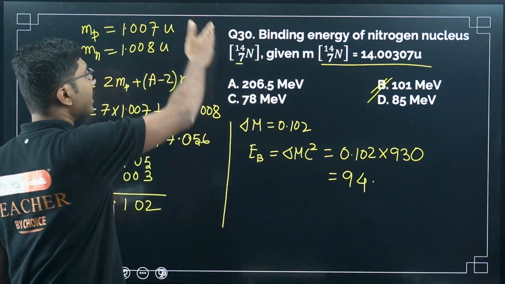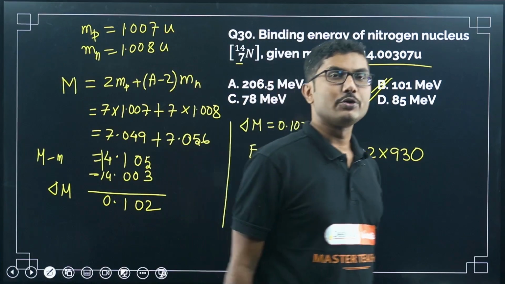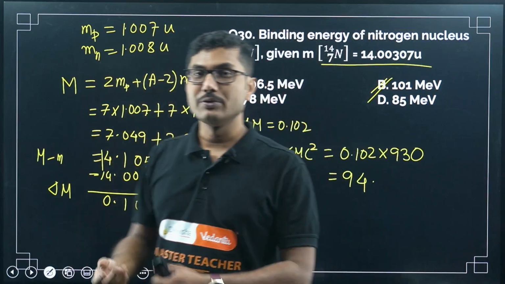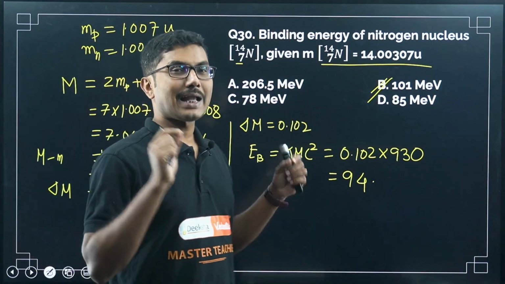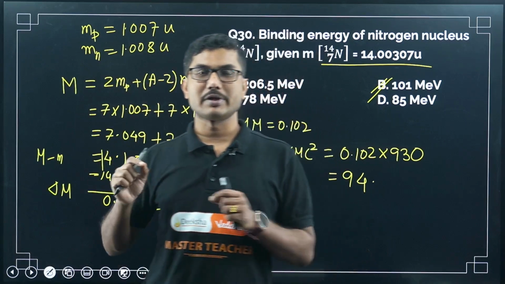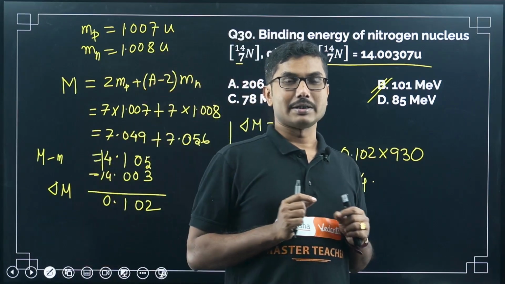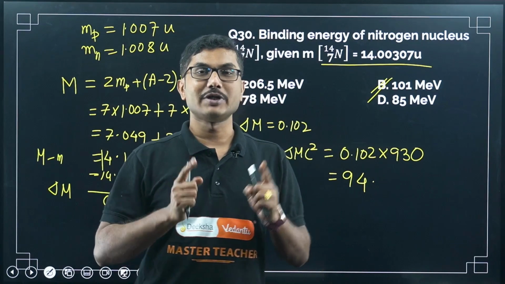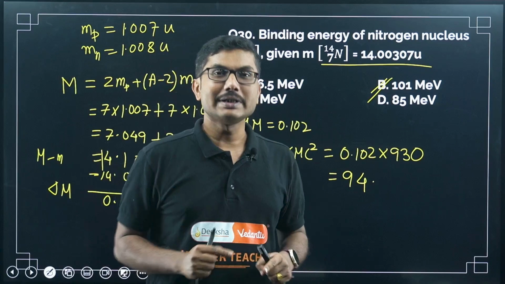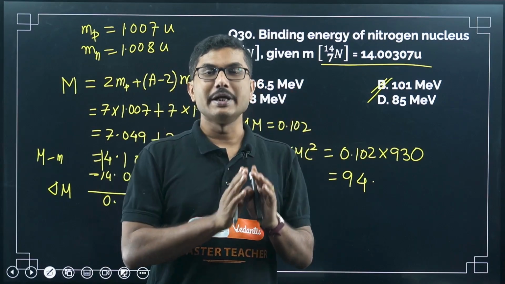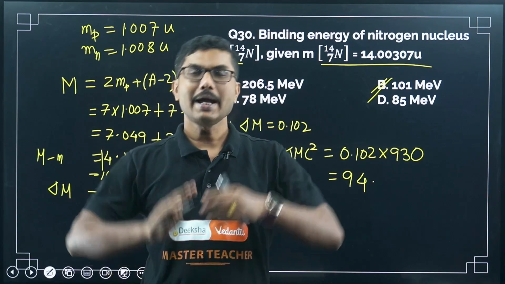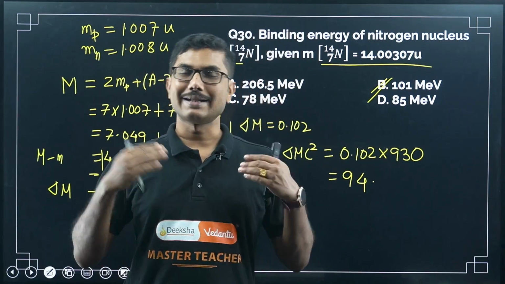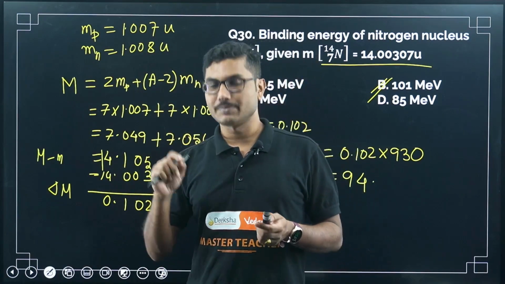And 1 point reduction is huge because of this factor 930. If you remember more decimal points, say 1.0028 and 1.00834, you can use that, but that will be a waste of time. If you do smart calculations, you can answer questions without using a calculator, without having any difficult concepts. The only thing that you have to remember is whether you are reducing the actual value or increasing it. If you are reducing the value, then your answer should be more than what you have got. And if you are increasing the actual value, then your answer should be less than what you have got. That is the point, right? You have to remember this point.